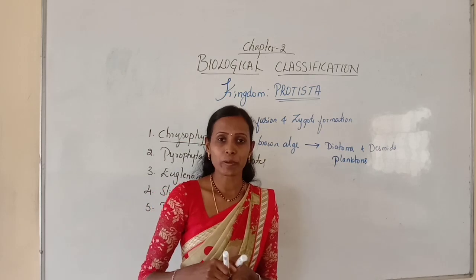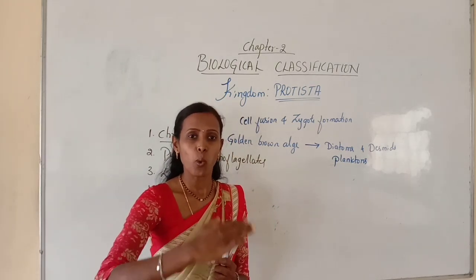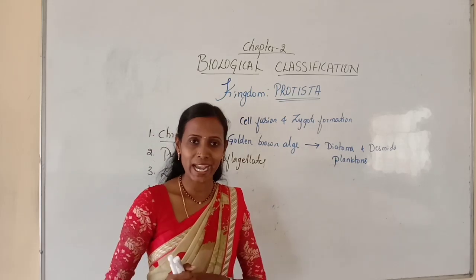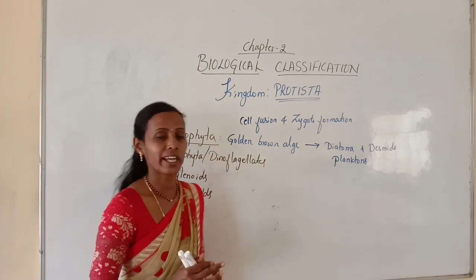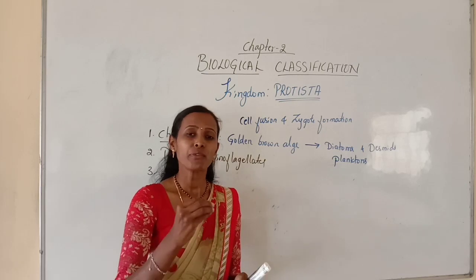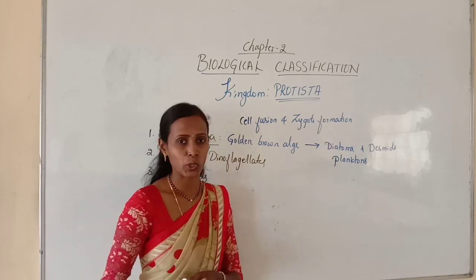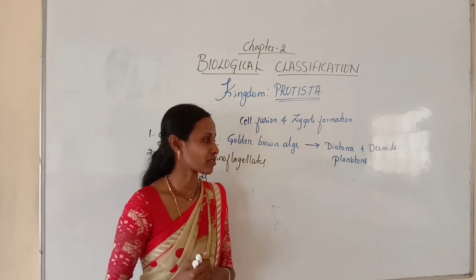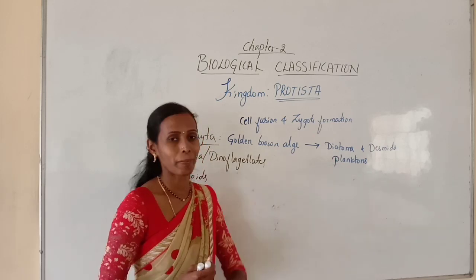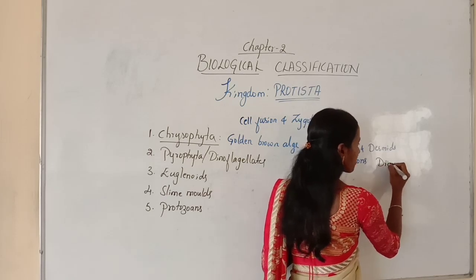Planktons are the microscopic organisms which float passively on the water surface, in the water currents. Planktons can be seen in Chrysophyta. Later, in your higher classes, you will study zooplanktons and phytoplanktons. Here, just remember planktons. Then we need to talk more about diatoms.